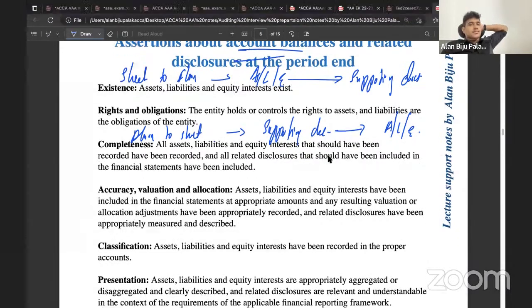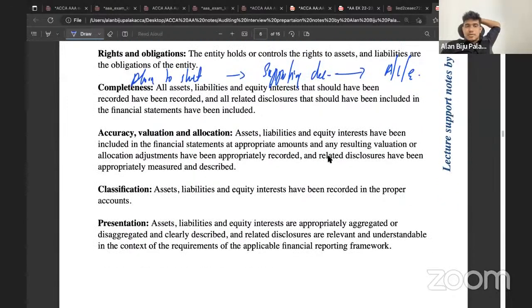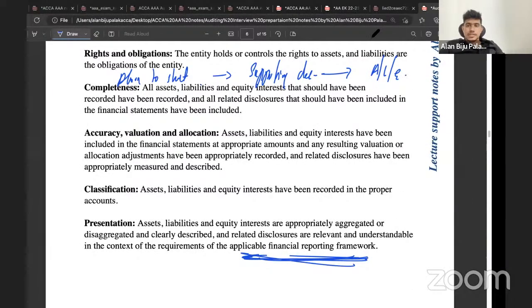Then when it comes to the classification, again, we need to take the breakdown of the account to consider whether the transactions or the assets, liabilities, and equity are recorded in the correct accounting head itself. Finally, for the presentation, we can verify whether the transactions are presented in accordance with the applicable financial reporting framework. Okay. And on the basis of this, we have actually studied the substantive procedures.